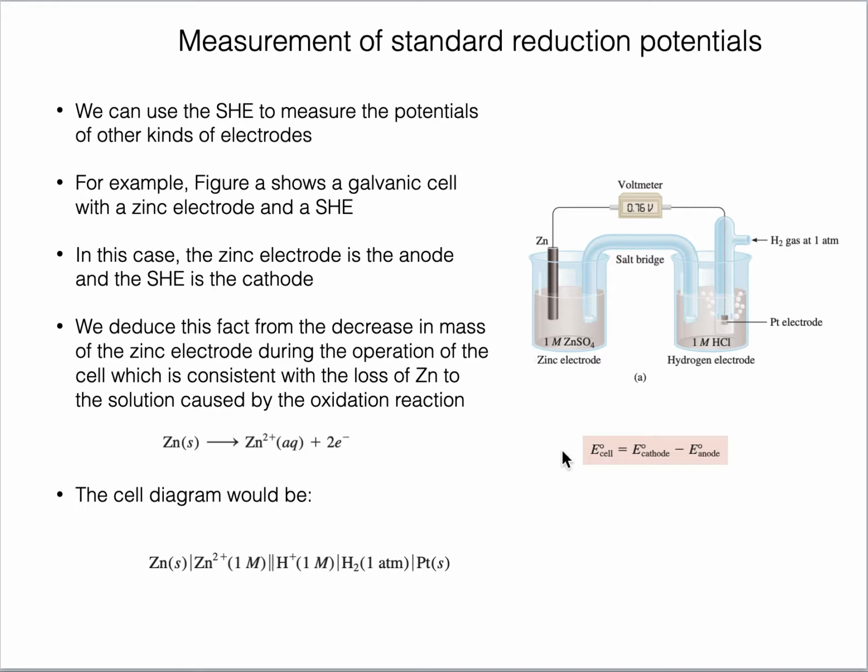You keep in mind that these values are only reduction potentials. E cathode and E anode are given in the form of reduction potentials for reduction processes. We have to look at the reduction processes. So here, this E anode, according to this formula, for zinc will be given in the form of reduction potential.